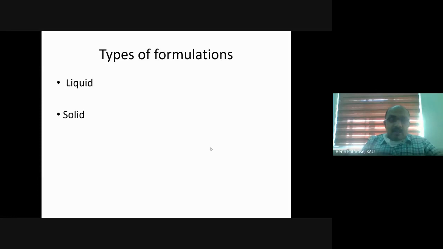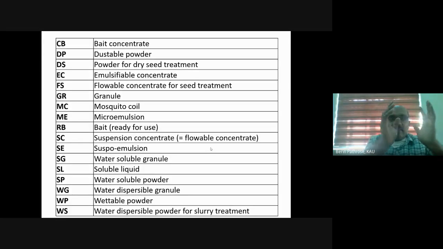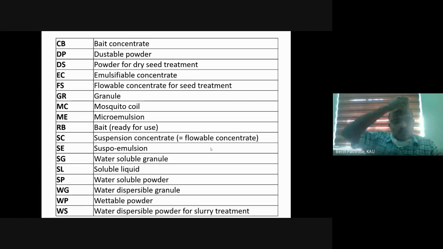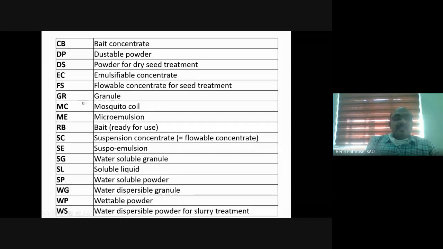And these formulations are basically divided into liquid and solid formulations. These formulations always have some abbreviations to make people understand that this pesticide is formulated in this manner. Internationally accepted abbreviations are there for each pesticide formulation. We can't have our own abbreviation, and that abbreviation will have only 2 letters, not more than 2. So see your MC over here.